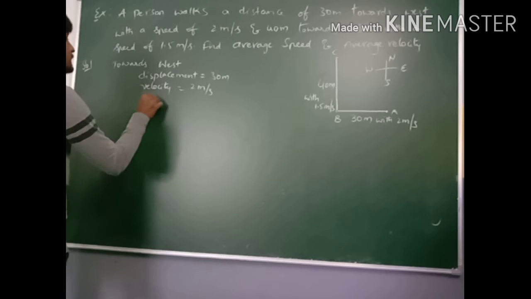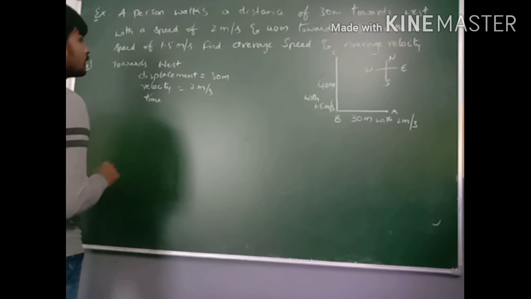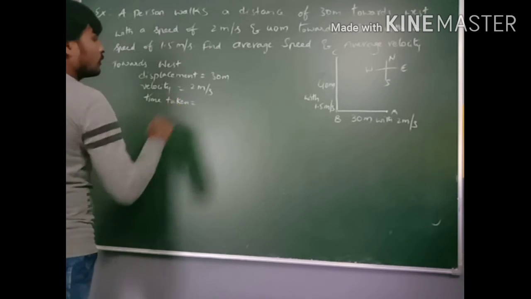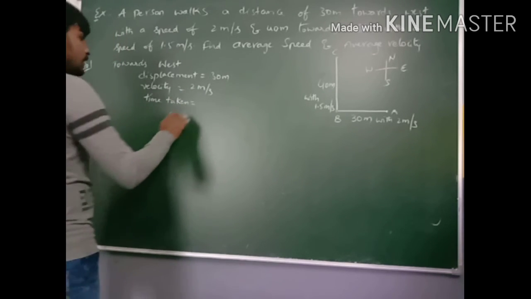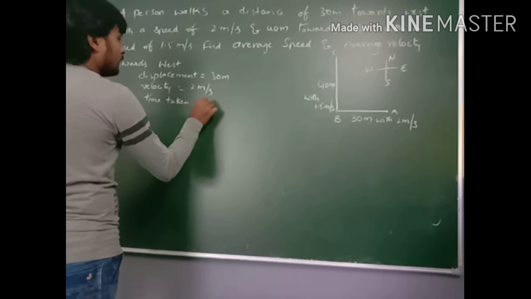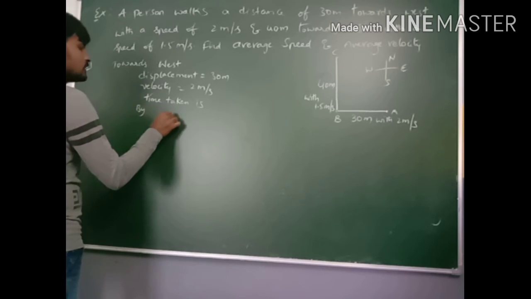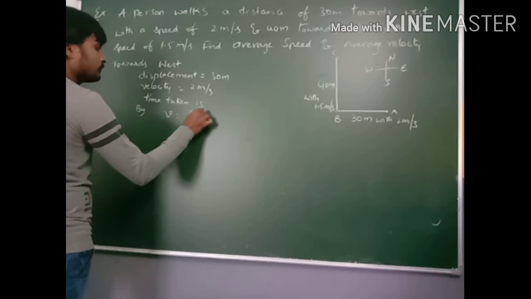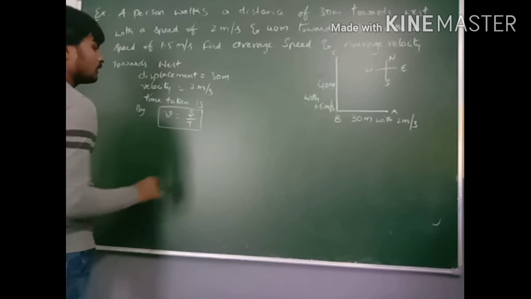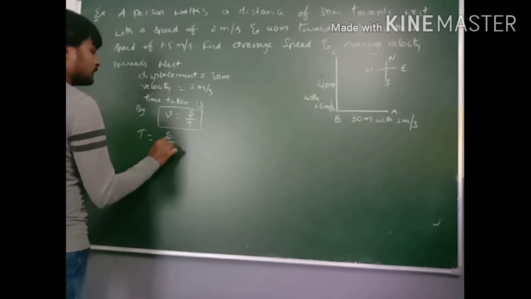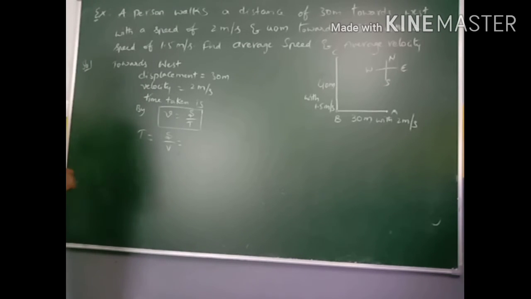Then time taken is equal to displacement by velocity. Time taken is equal to displacement by velocity.